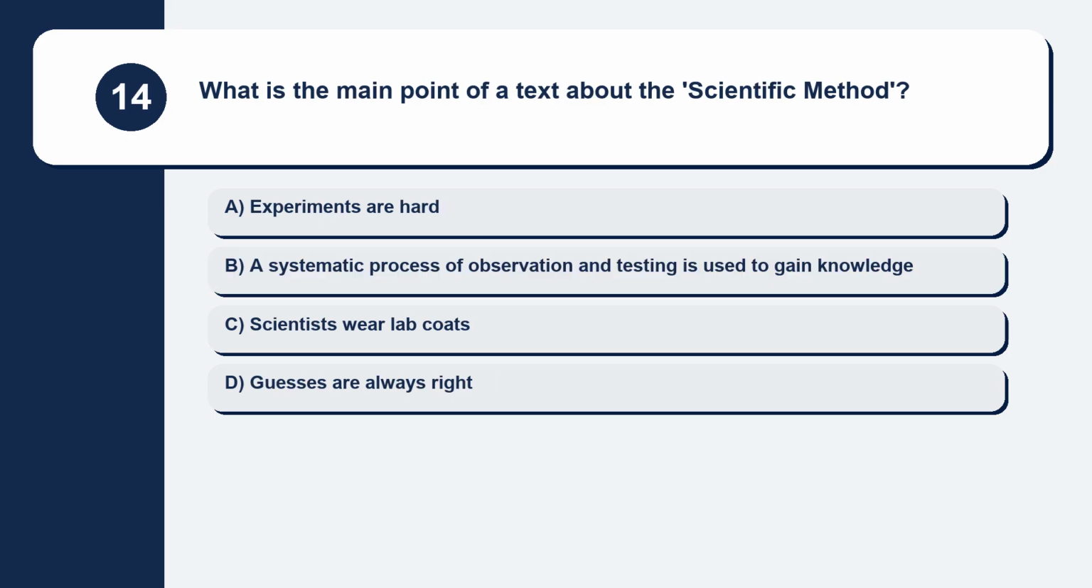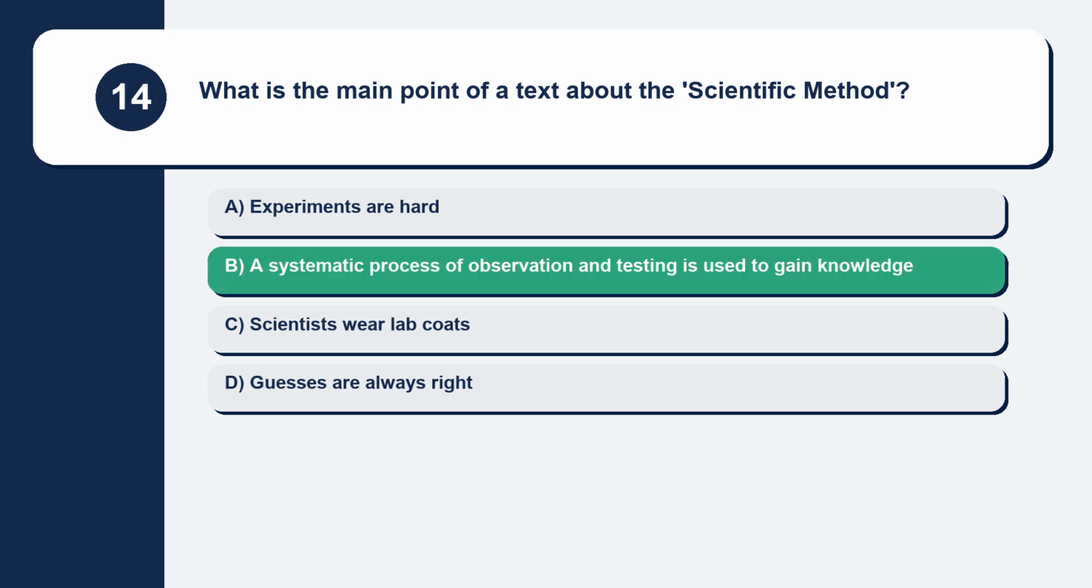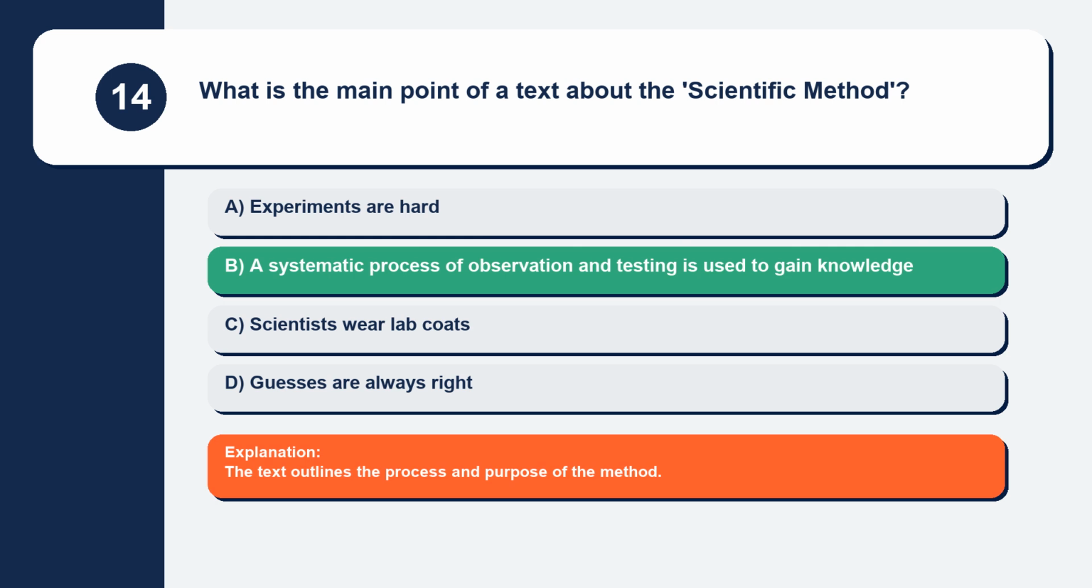Question 14. What is the main point of a text about the scientific method? Experiments are hard. A systematic process of observation and testing is used to gain knowledge. Scientists wear lab coats. Guesses are always right. The text outlines the process and purpose of the method.